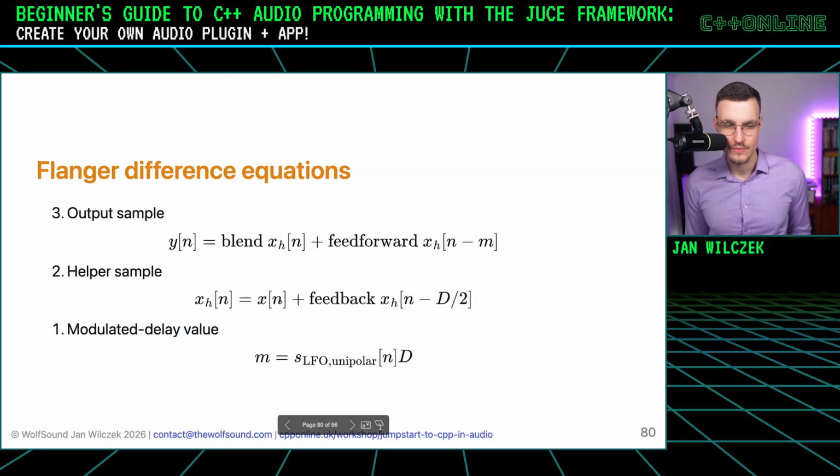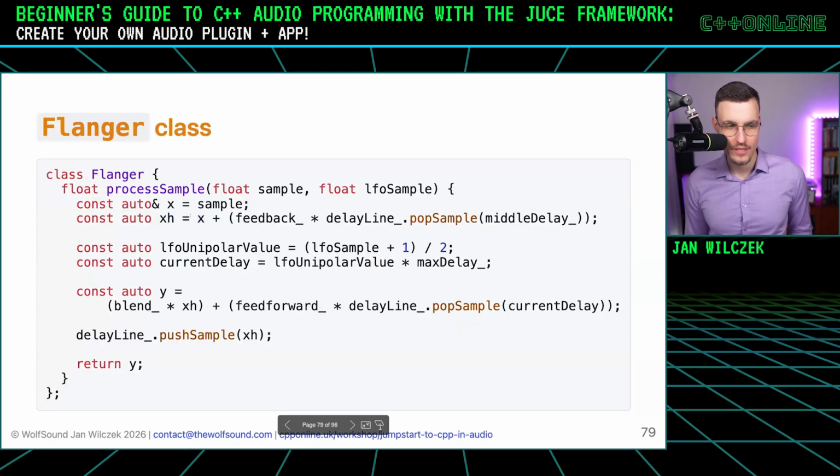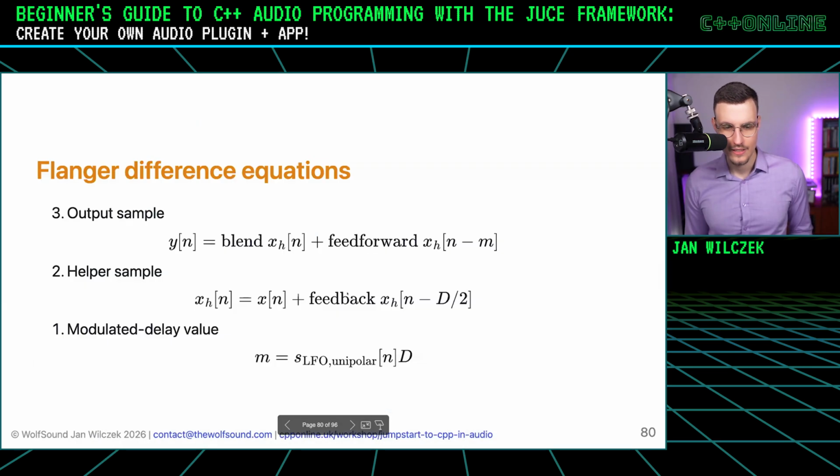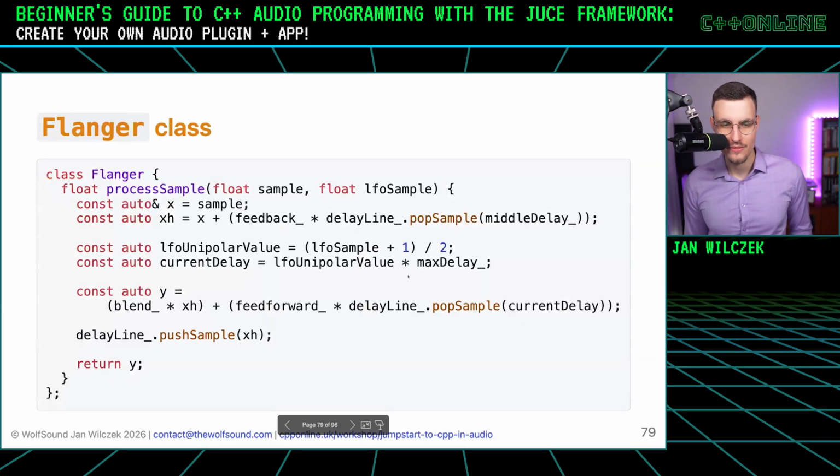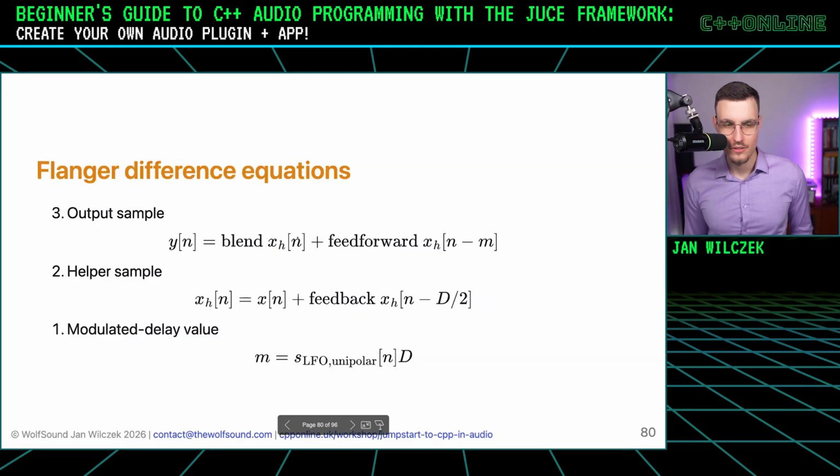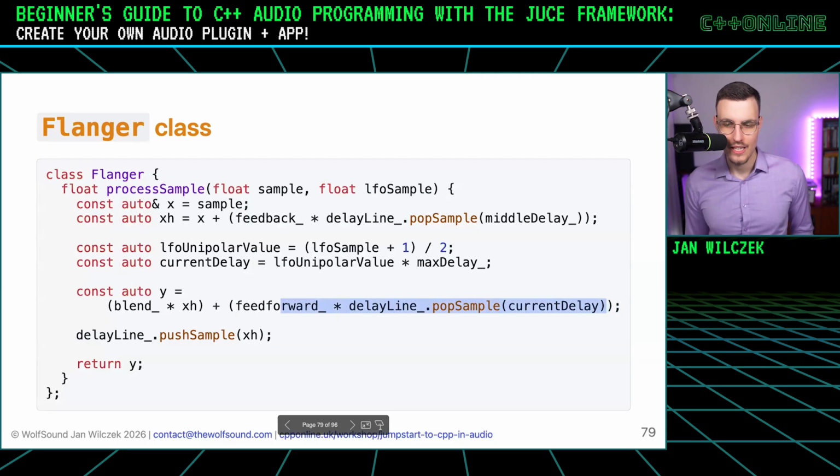Okay, what's the next part? We calculate the helper variable. We have xh equals x plus feedback times xh of n minus d divided over 2. So that's what we have here. Feedback times delay line of the middle delay, right? Because this middle delay is in the middle of our delay line. And finally, we calculate the output sample. Blend times xh, that's what we have here. And feed forward times xh of n minus m. And that's where we use the current delay value to pop the sample.